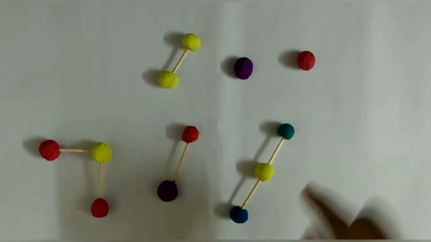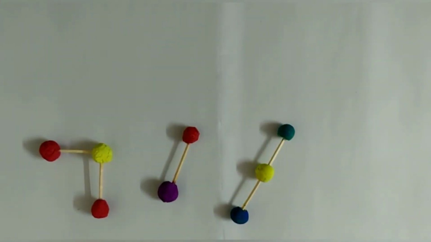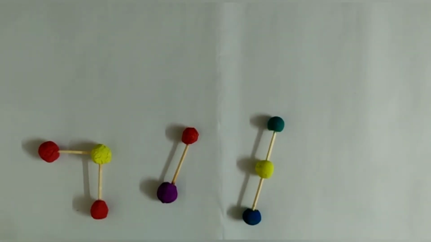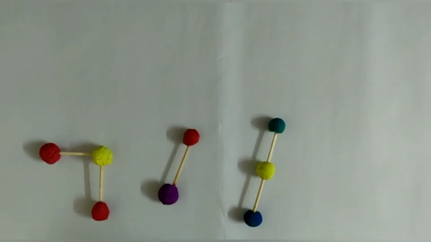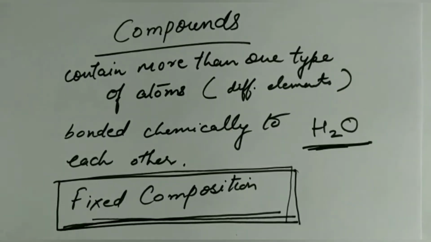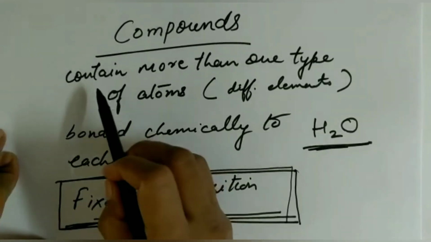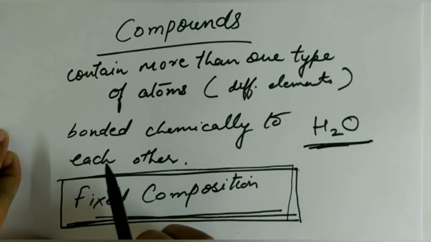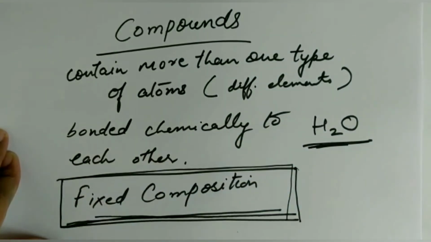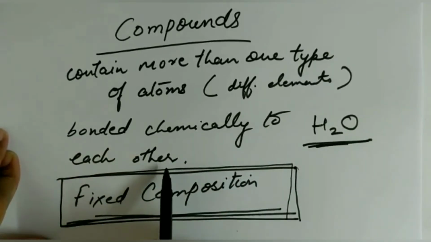Now these are the substances which contain more than one type of atom, as you can see in their structures. And the second thing that we need to remember is that these atoms are bonded to each other by a chemical bond. That means these atoms are not independent of each other. So what have we learnt about compounds till now? The first thing is that they contain more than one type of atoms. More than one type of atom means atoms of different elements which are chemically bonded to each other.